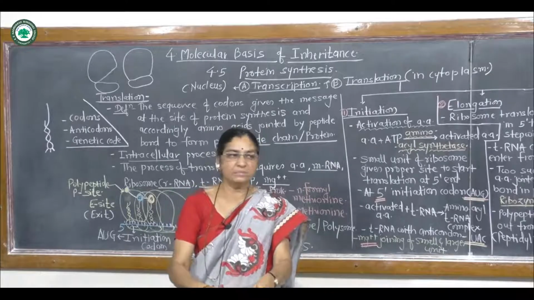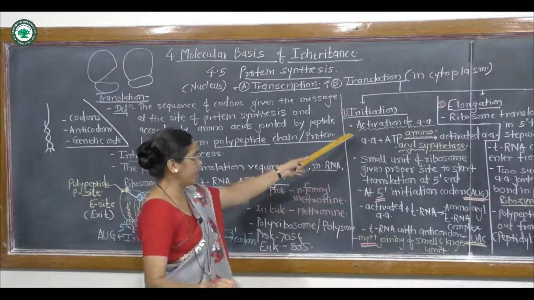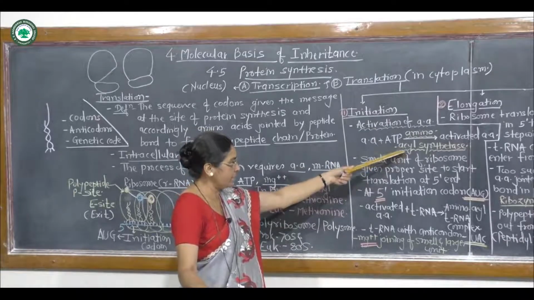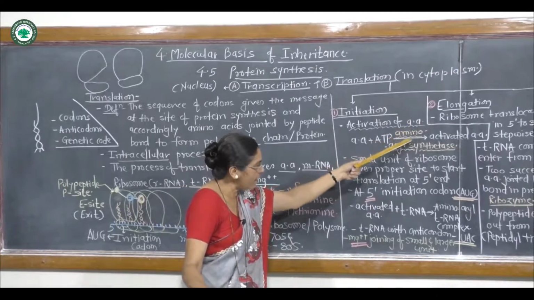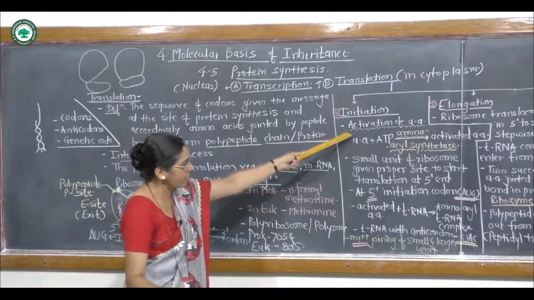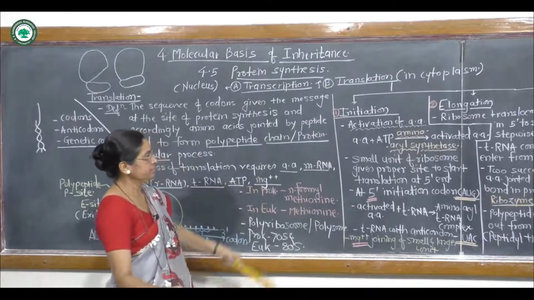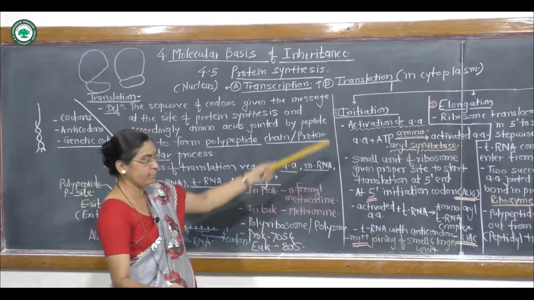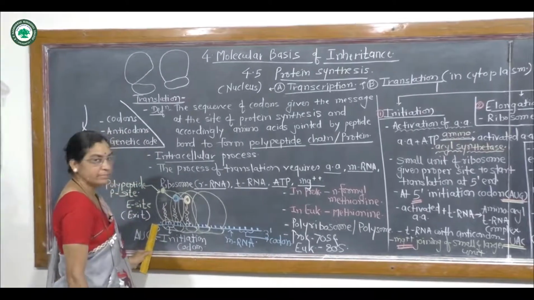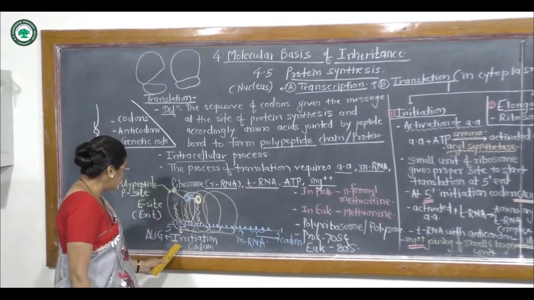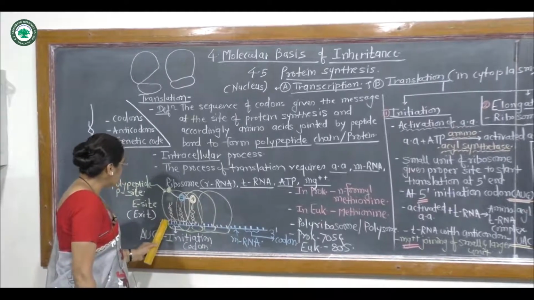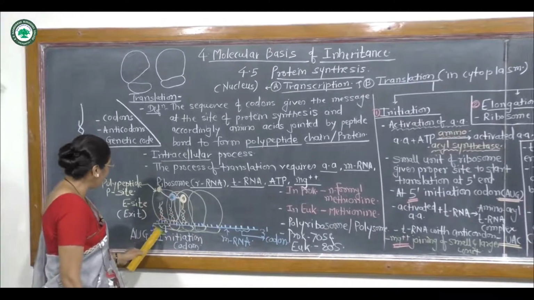The question may be asked in a multiple choice question: at the time of the activation of amino acid, which enzyme plays an important role? That is the amino acyl synthetase enzyme. That is the first phase, the initiation process. And here also in the diagram we can cite the 5' end, where the initiation codon AUG is present. At the initiation point, or the 5' end, there is a linkage of ribosome.